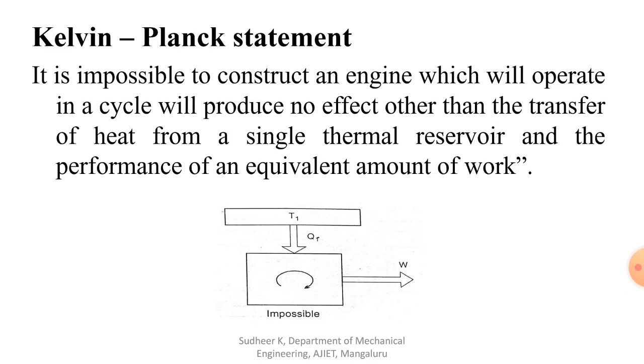Similarly, in the case of the Kelvin Planck statement, there should always be rejection of heat to the lower temperature region, otherwise you cannot construct a heat engine. That is related to the Kelvin Planck statement. So this is about the second law of thermodynamics.